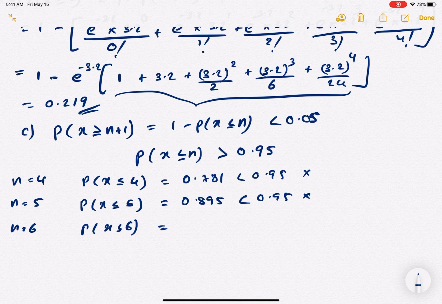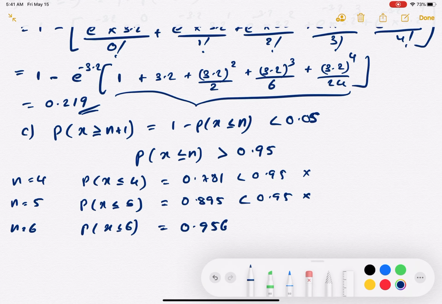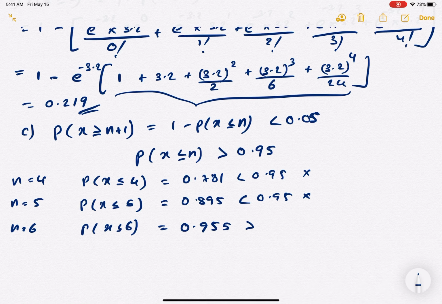This should give us a value of 0.956, or 0.955 to be more accurate, and this is more than 0.95. So this is the least value, and therefore we can conclude that n is equal to 6. Yeah, hope you understood.